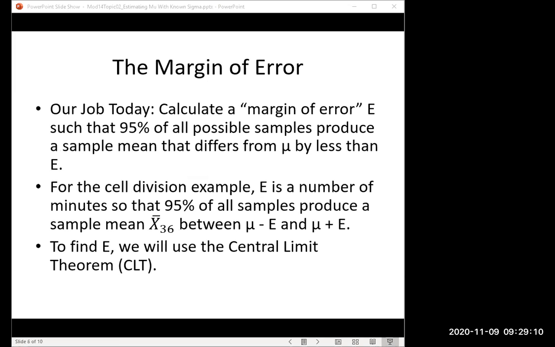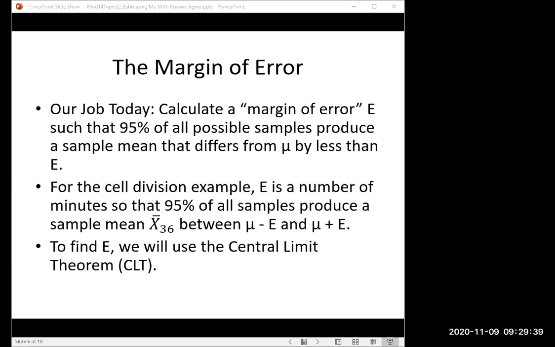So our job is to calculate a number E called the margin of error, so that 95% of all possible samples produce a sample mean that differs from the population mean by less than E. That's a long sentence, but E is this distance, some wiggle room.